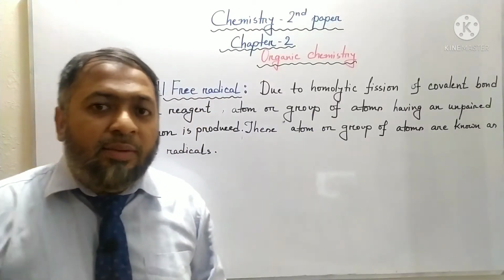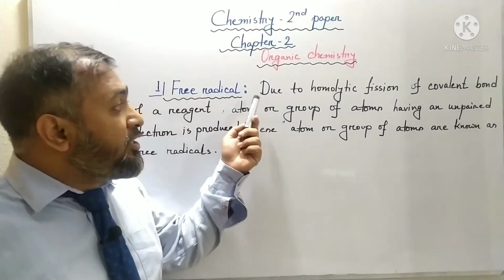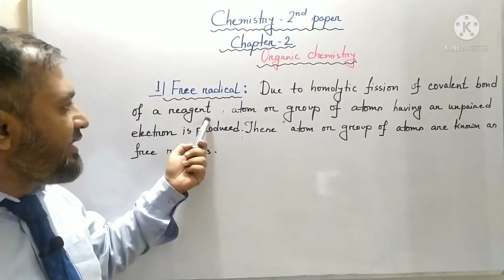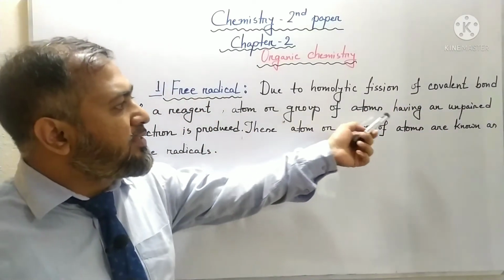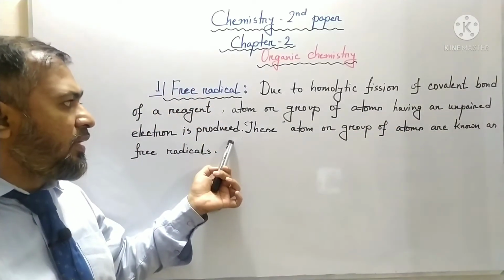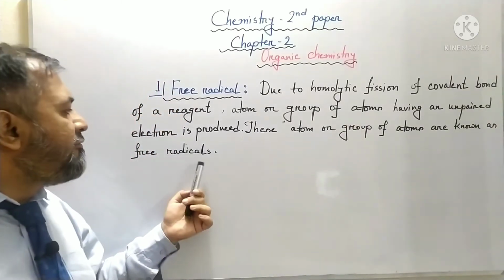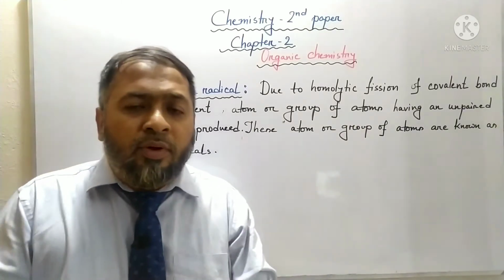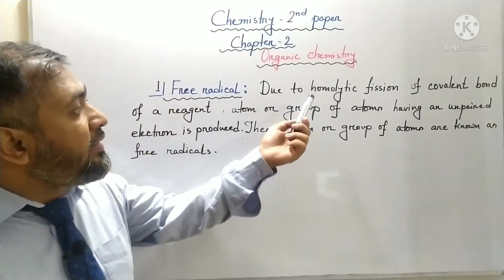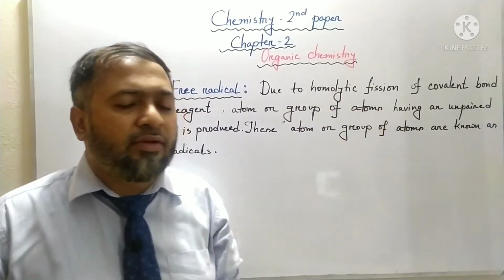Dear students, come to the first one, which is free radical. What is free radical? Due to homolytic fission of a covalent bond of a reagent, an atom or group of atoms having an unpaired electron is produced. These atoms or groups of atoms are known as free radicals. So from this definition, one thing we have found which is new, that is homolytic fission. You may ask the question, what is actually homolytic fission?